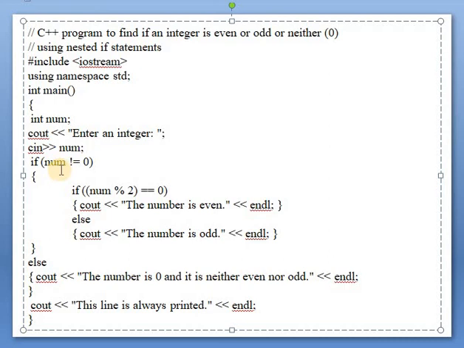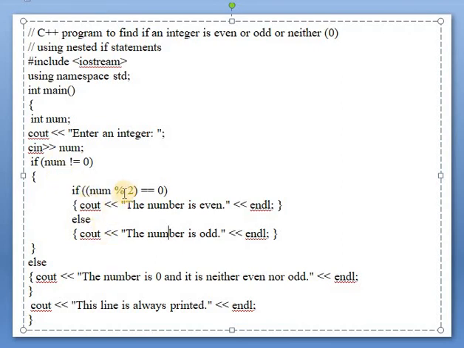Now we will see one program. Suppose integer number, enter an integer number. Here the user is inputting a number. Now this number is not equal to 0. Means suppose this number is 1 and above, then this condition becomes true. And again inside it checks number modulus 2.